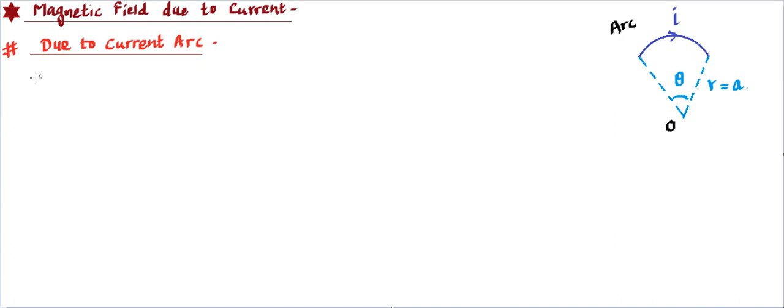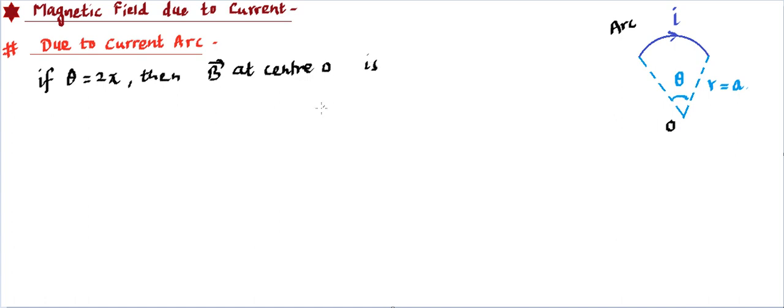So we can say if theta is equal to 2 pi, that means the entire angle, then you'll find it's going to be a complete loop, then the magnetic field at center O is B. I'm writing magnitude and direction separately. So B comes out to be equal to mu naught I divided by twice A. That was the formula we calculated using the Biot-Savart law.